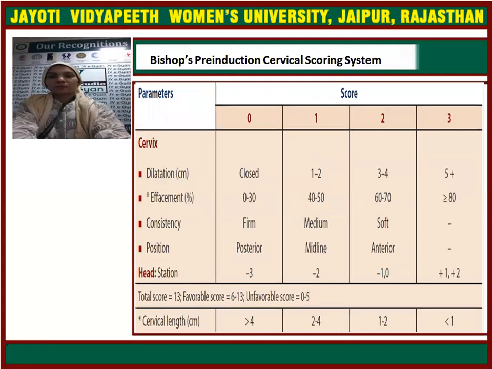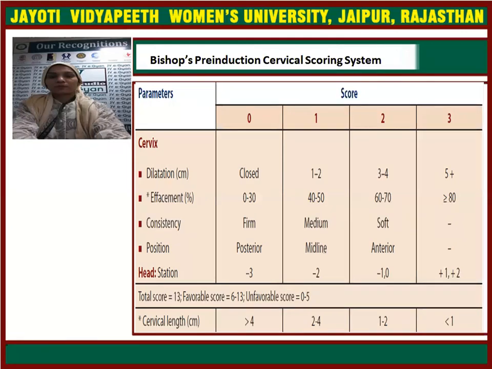Now, Bishop's score, which you have already studied. This is for cervical scoring. In this, we see five points: dilatation, effacement, consistency, position of the cervix, and cervical length. If the cervical os is closed, the score is 0. If dilatation is 1 to 2 centimeters, the score is 1; 3 to 4 centimeters, the score is 2; and 5 or more centimeters, the score is 3.